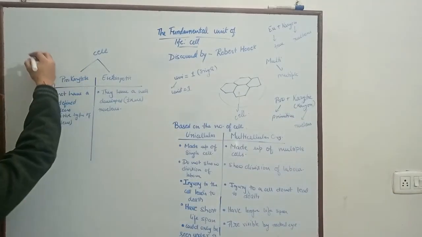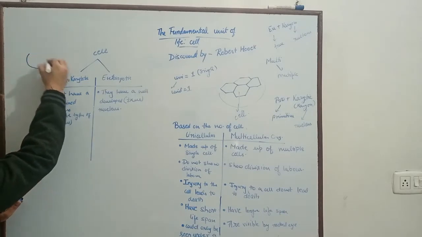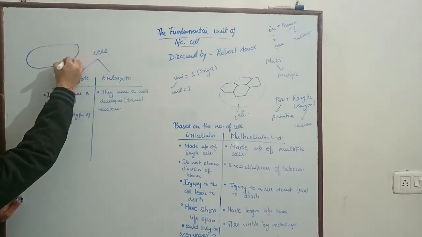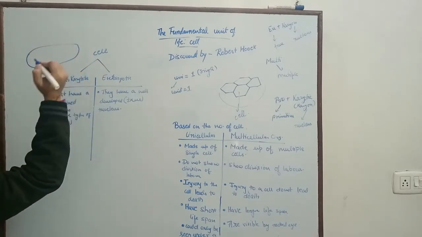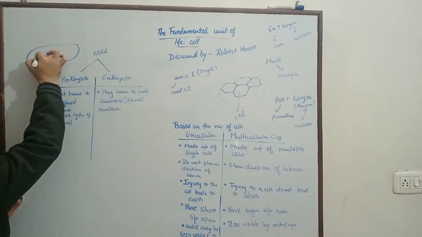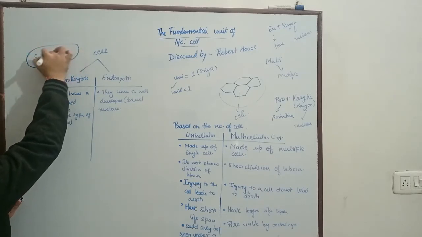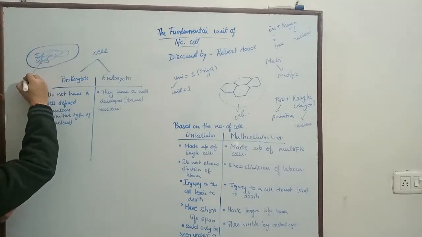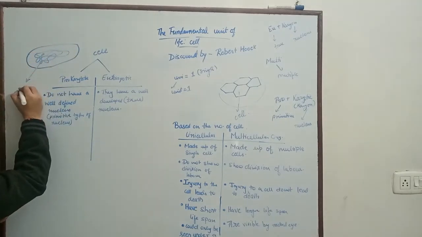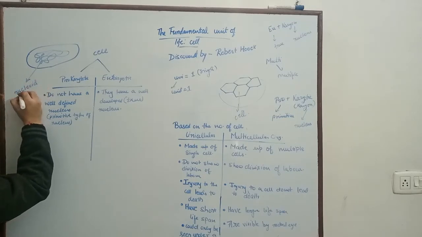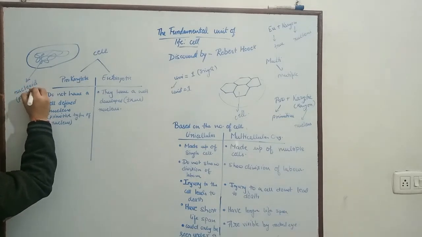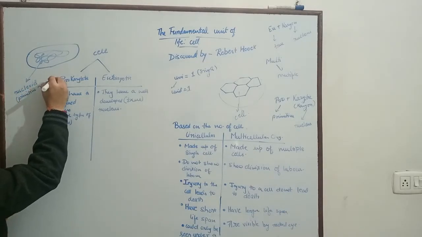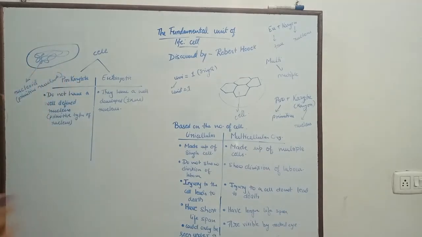If I represent it diagrammatically, suppose this is a cell. In the case of the prokaryotic cell, this is supposed to be the nucleus, and this structure is known as the nucleoid, the primitive nucleus. Primitive means old.